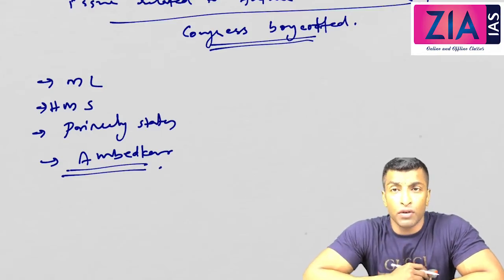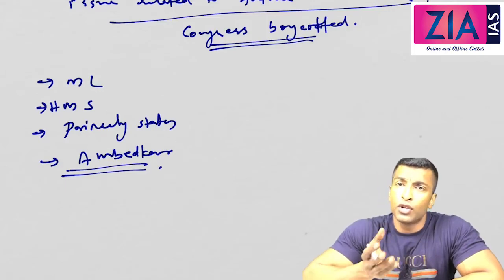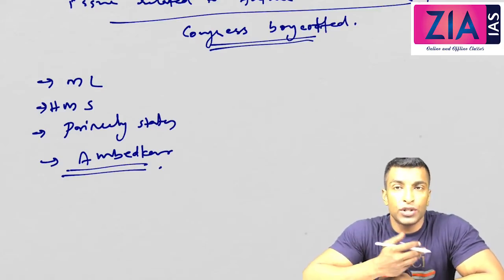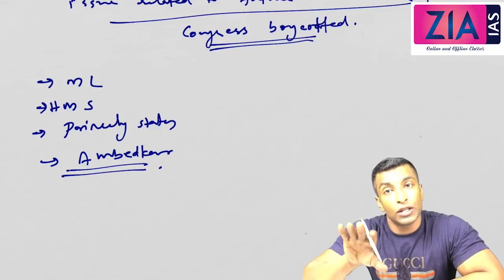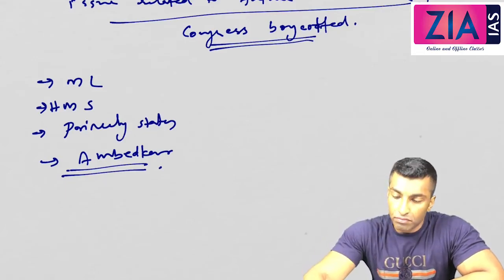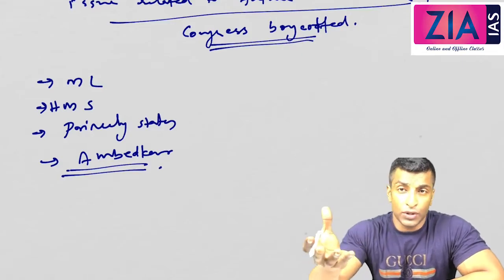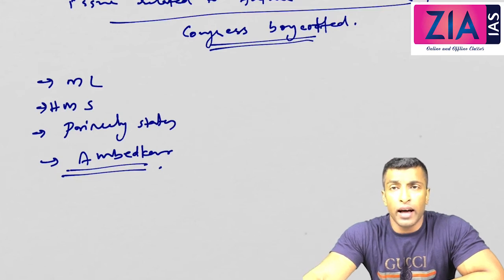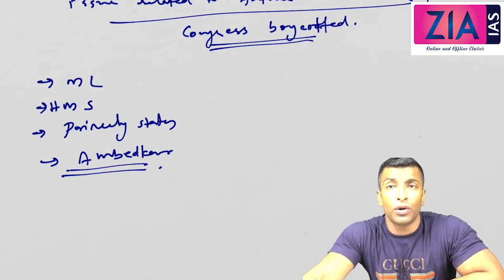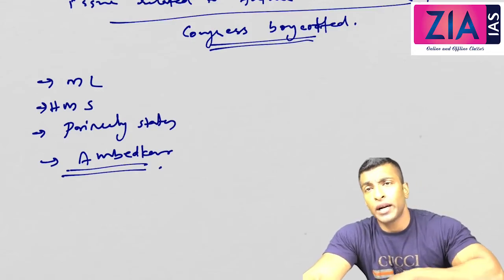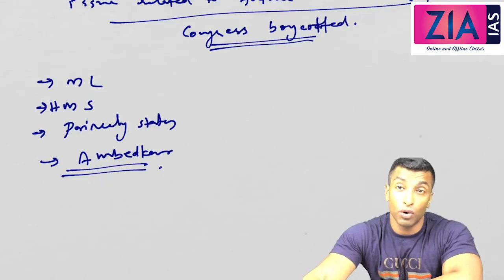Then, all the lands which were confiscated but not yet sold to third parties for non-payment of taxes were to be given back. The third issue, related to the salt tax, was to be abolished. All these three conditions were accepted. Then commutation of Bhagat Singh's death sentence to life imprisonment was also a demand, but it was not accepted. It was criticized that Gandhi did not make much effort on this. But if you think objectively, Gandhi cannot go for too many demands. It won't be accepted by the British.